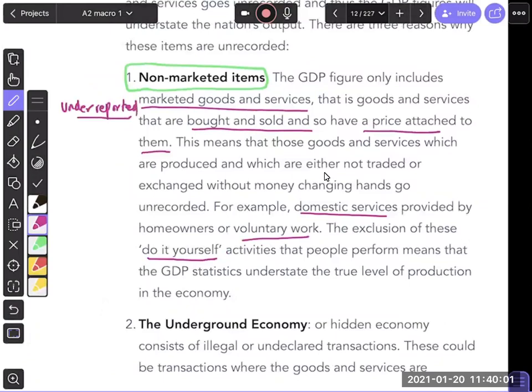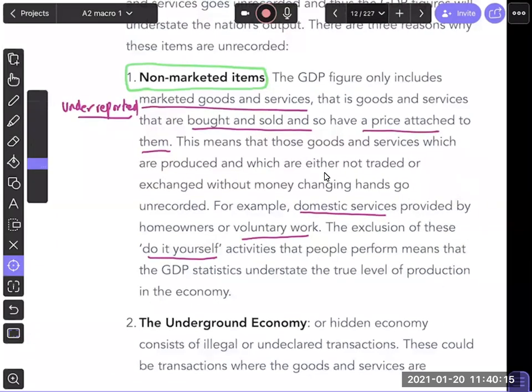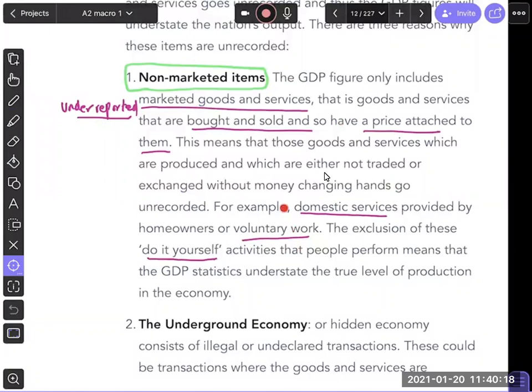So output was created, but it was not reported because nobody is exchanging money. It's not illegal. But this is where the very nature of a non-market item means there is output, but it's not counted. A lot of times voluntary work in many developed countries becomes a reason, and also people in the US and UK and other countries, because labor is expensive, try to do a lot of things themselves.